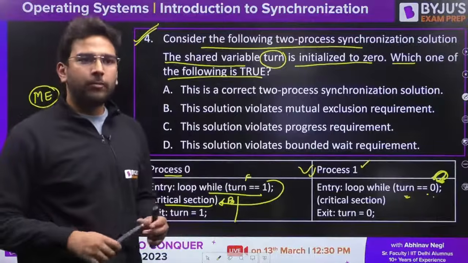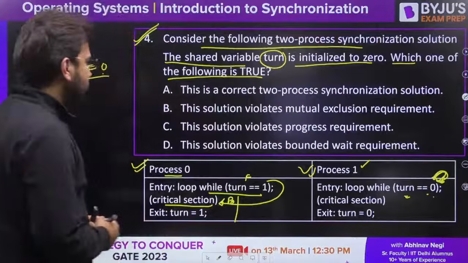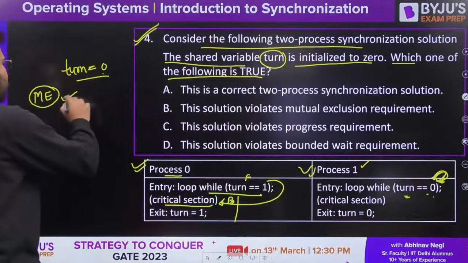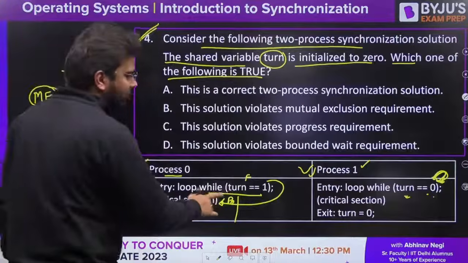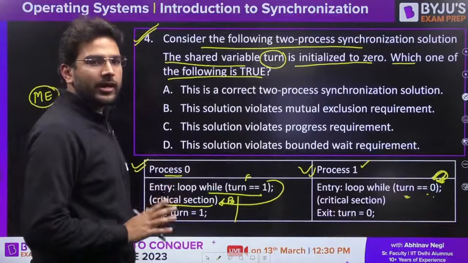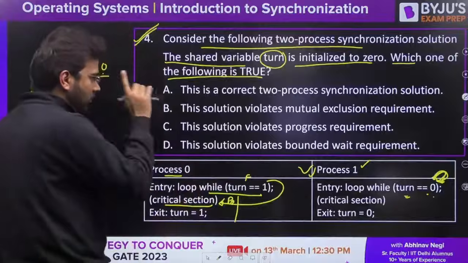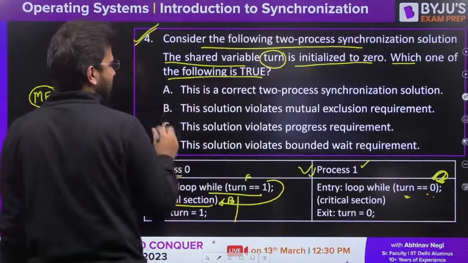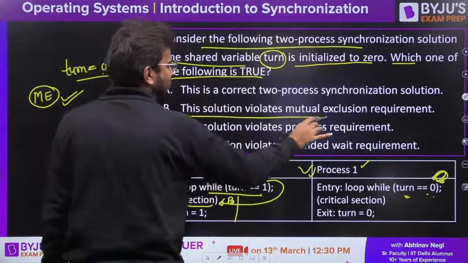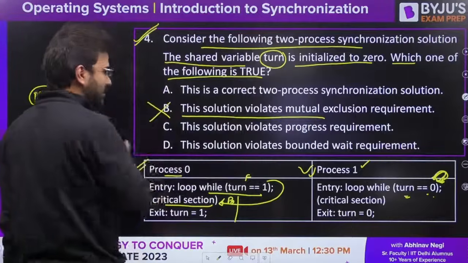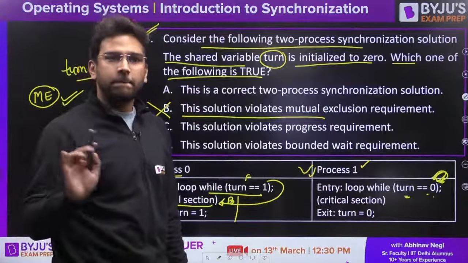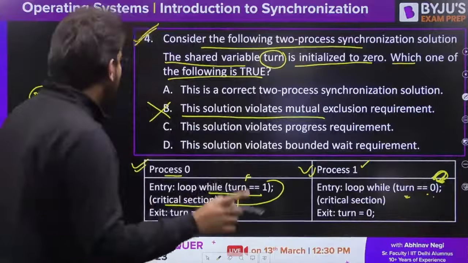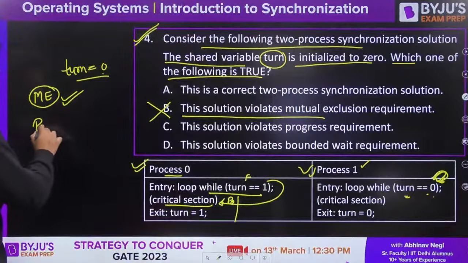Mutual exclusion is satisfied because at a time only one process is accessing the critical section. So saying that this solution violates the mutual exclusion requirement is incorrect. Clear so far? Let's talk about progress now.